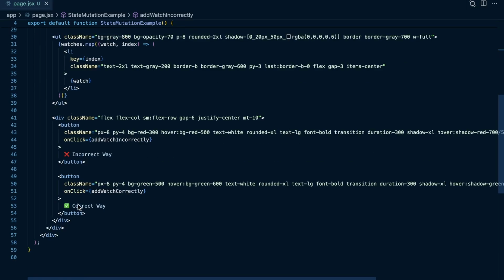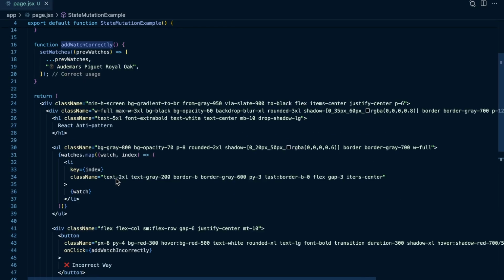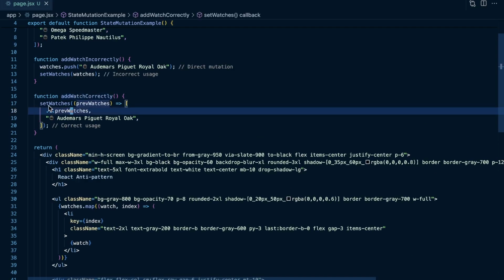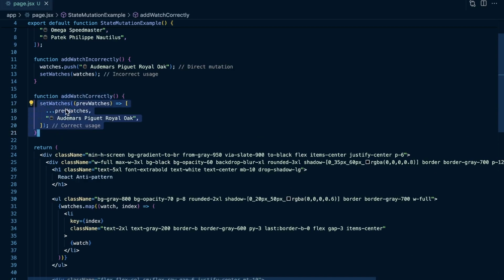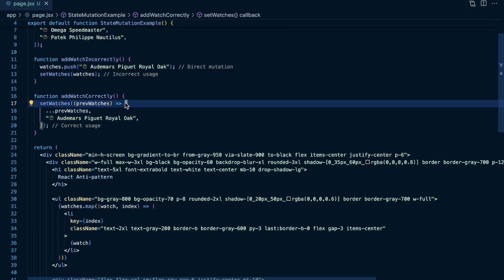Whereas in our green button here, we call add watch correctly, and this is going to do the right thing, where we call the set watches function directly. We do not mutate the state directly whatsoever here. We pass in a function because anytime in React that you're going to set the state based on previous state, you're going to want to pass in a function, and React will automatically pass us the current watches, and it makes sure that we set the state correctly every time with the current state. And then all we do here with this function is we return a completely new array that is going to spread all the previous watches in, and it's going to add our new watch here.